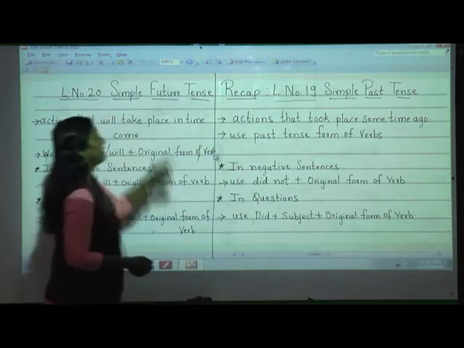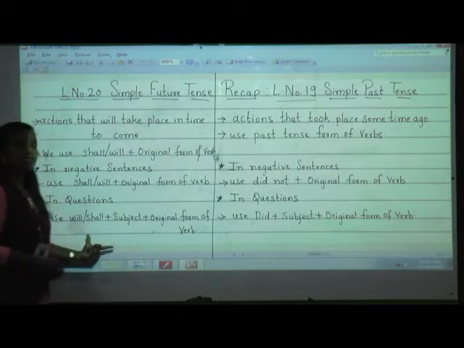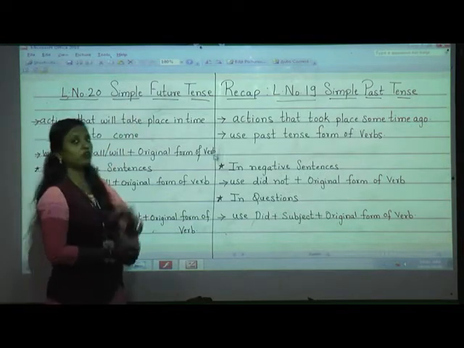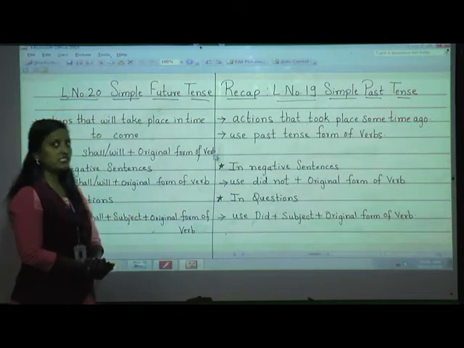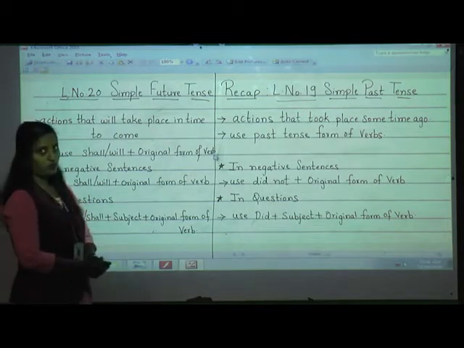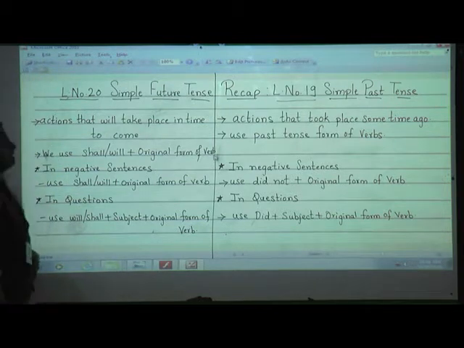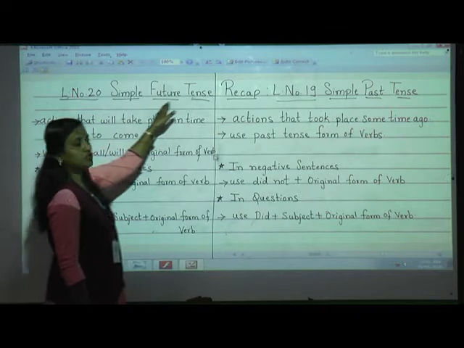Now today we will come to our today's session, that is lesson number 20, simple future tense. What are we going to learn, students, today? Yes, that is simple future tense. I hope that you are having fun with grammar book. Okay, page number 66. Ready, students, with the simple future tense.